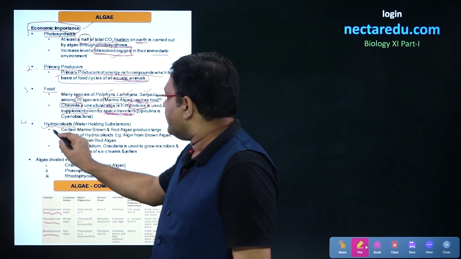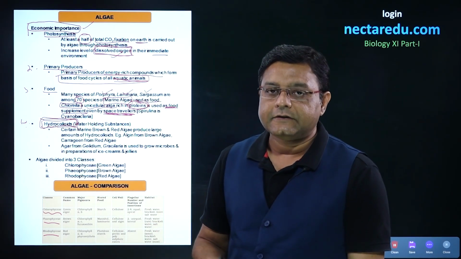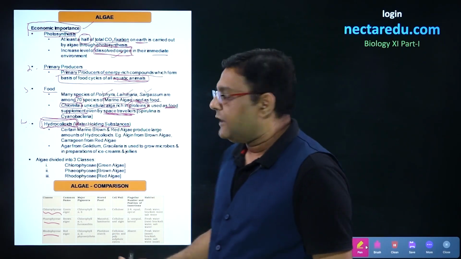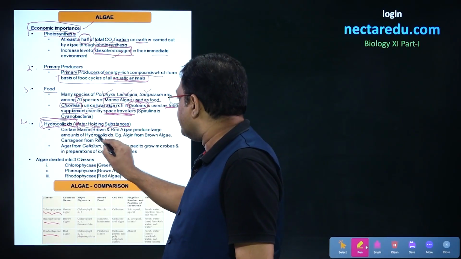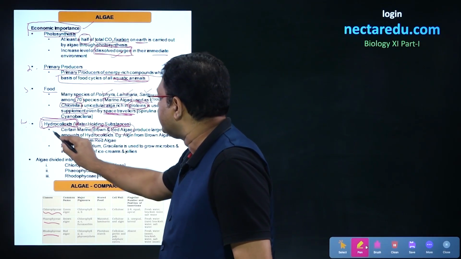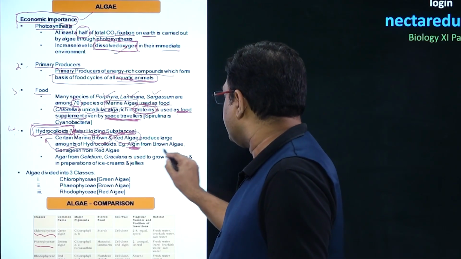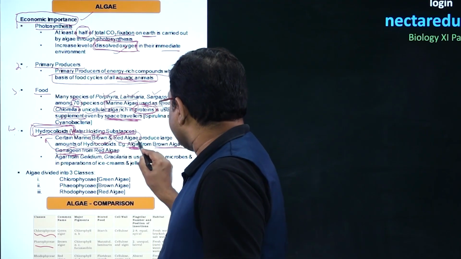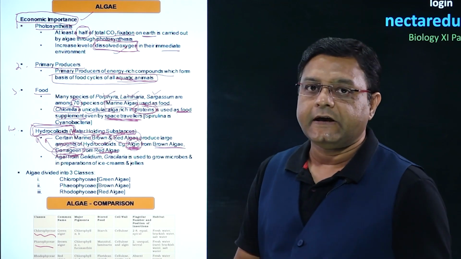The fourth economic importance is that we can use some algae as hydrocolloids. Hydrocolloids are substances which can hold water. Now, how can these be useful to us? There are certain brown and red algae which produce large amounts of these hydrocolloids. For example, we get algin from brown algae and carrageenan from red algae. So algin and carrageenan are the hydrocolloids that we get.